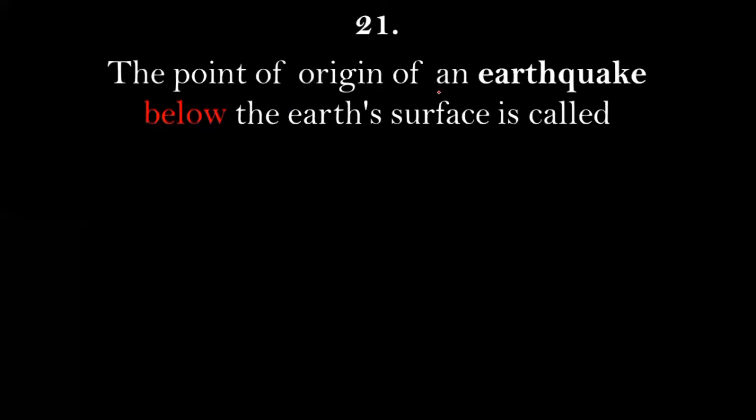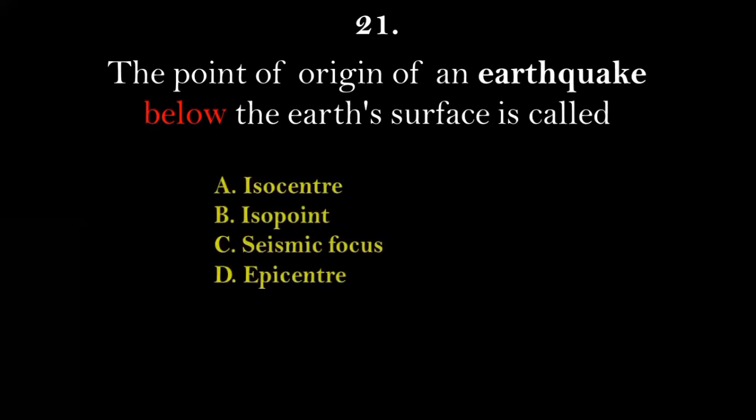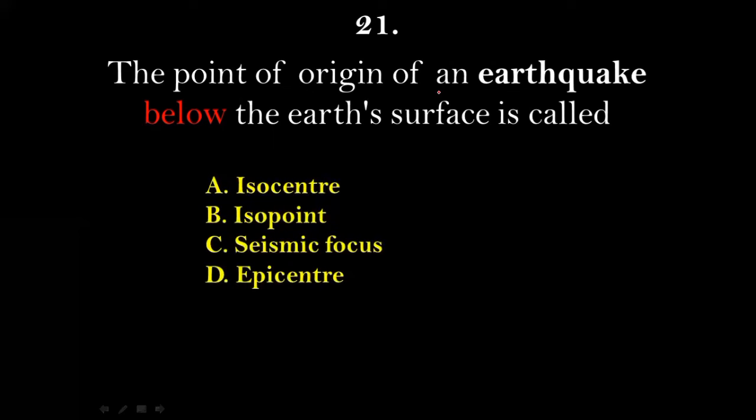Question number 21. The point of origin of an earthquake below the Earth's surface is called: isocenter, isopoint, seismic focus, or epicenter? We should keep in mind the word below here. This will make the difference, and often this will confuse us. So the point of origin of an earthquake below the Earth's surface is called not epicenter, but option number C, that is seismic focus.